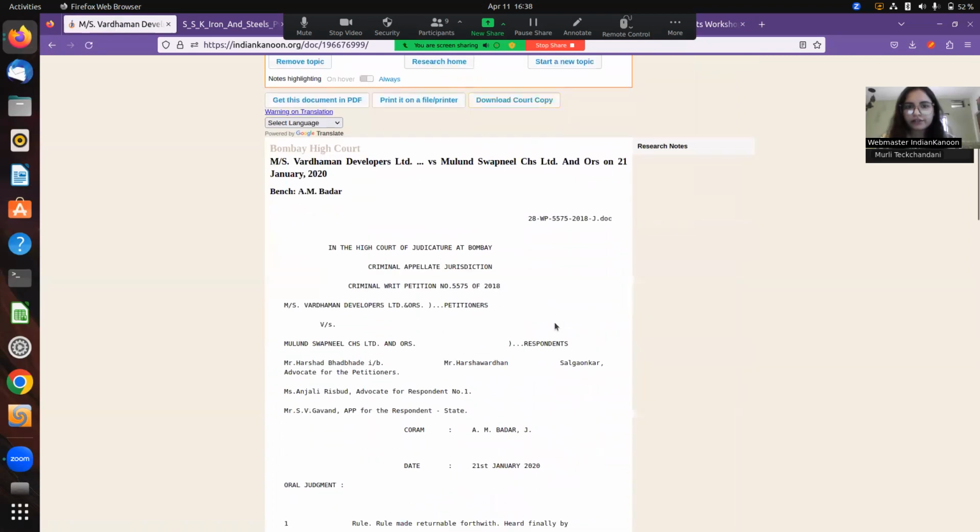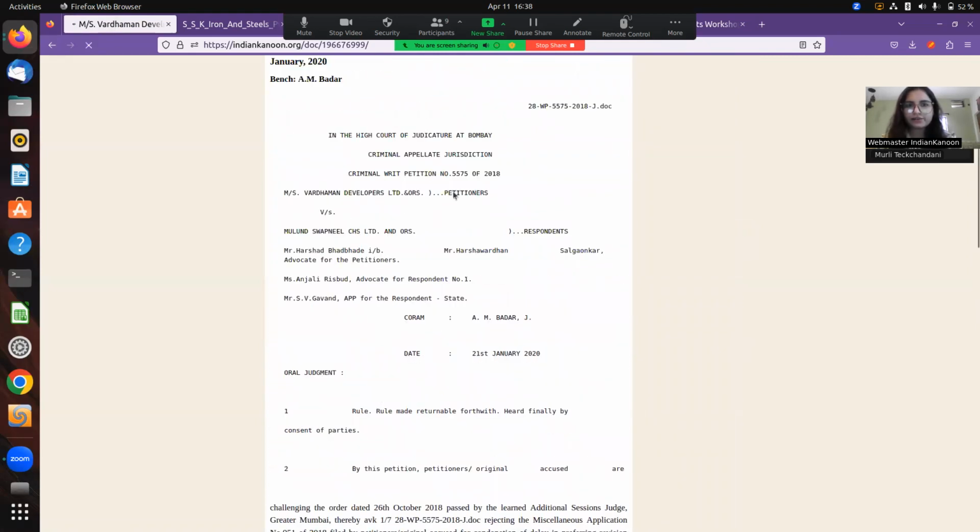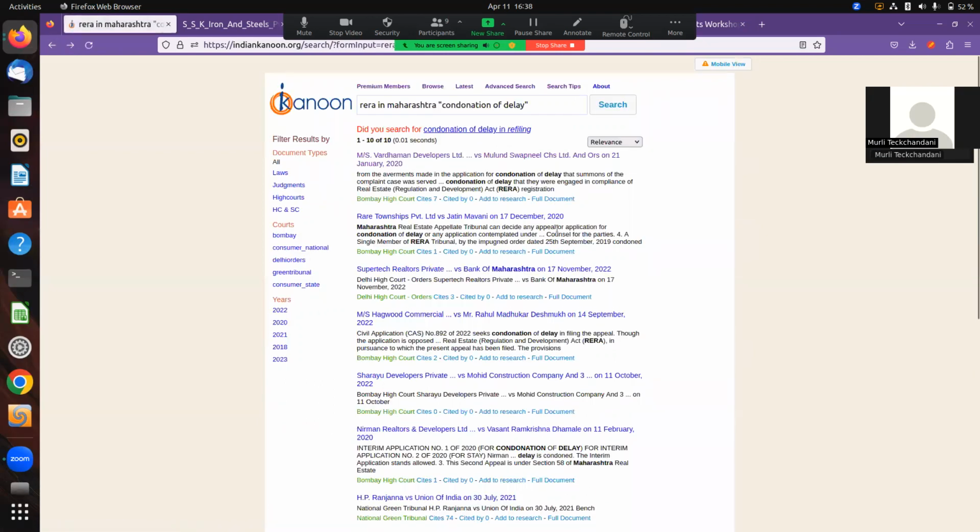I think we have found a relevant result, but sir, you will only have to read it and let us know. So you're saying first go into the broad topic and then filter it down? Yes. Because sir, like I told you, there are more than 2 crore documents on the website. So one has to really think very creatively when they are searching. And it is not just with IndianKanoon, sir, it's with all search engines.